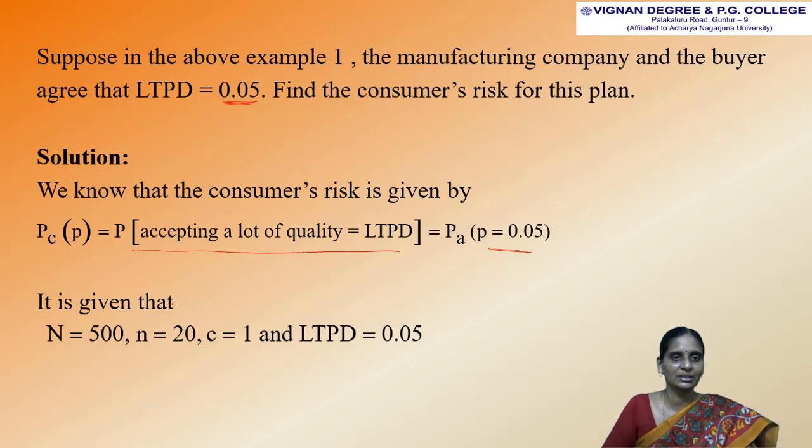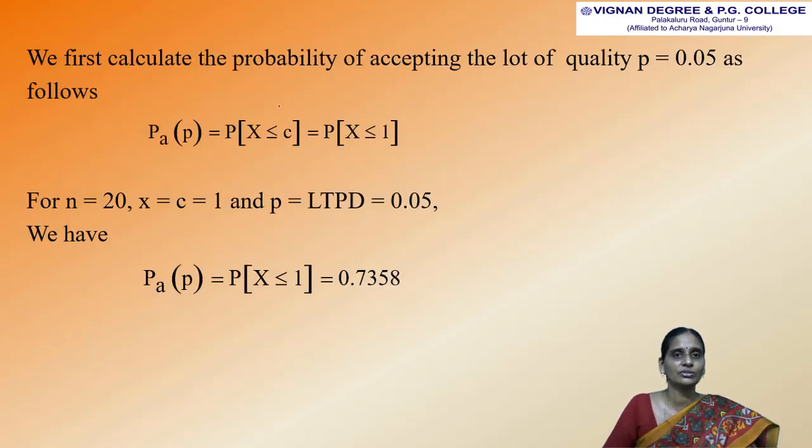We are given in example 1 that capital N is equal to 500, small n is equal to 20, and the acceptance number C is equal to 1, and the LTPD value is given as 0.05. First, we have to find the probability of accepting the lot quality for P equal to 0.05. Then we get the probability of acceptance value as 0.7358.